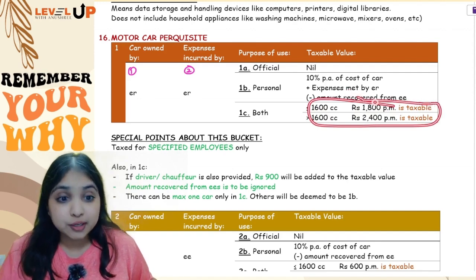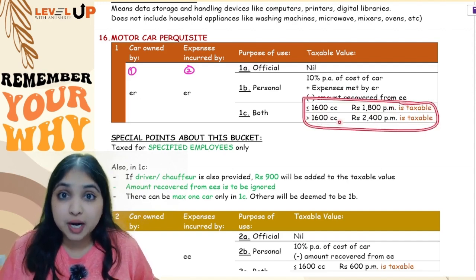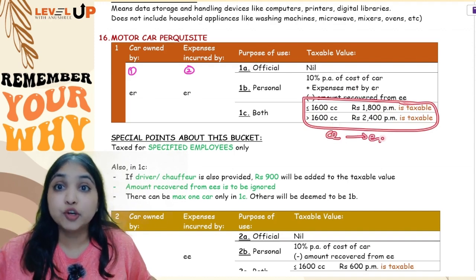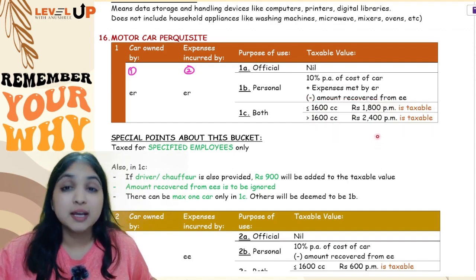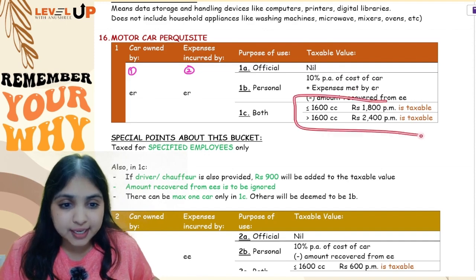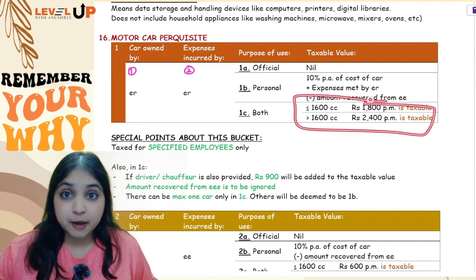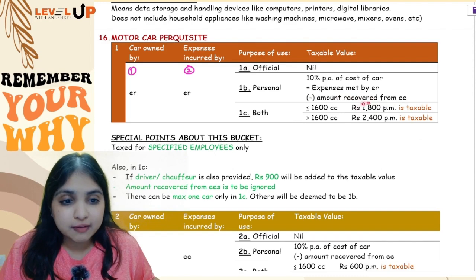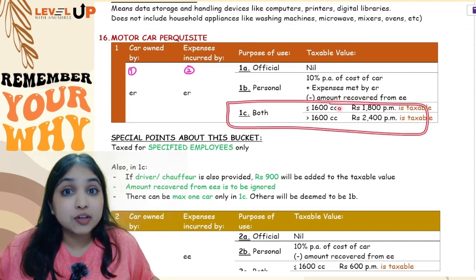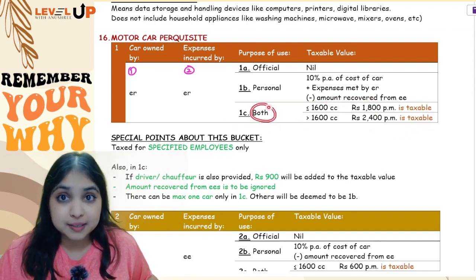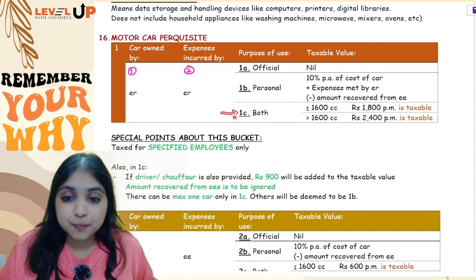Okay. And one more thing, remember, in this category, whatever amount employee has paid to the employer, you will not consider that. You will ignore it. And lastly, in this category, you can have only one car. If the employer has given you more than one car in this category, then even though you are using for both official and personal purposes, only one car we will put in this category.